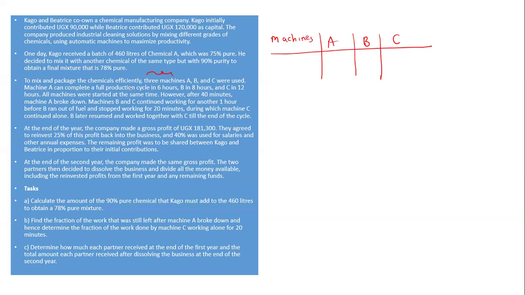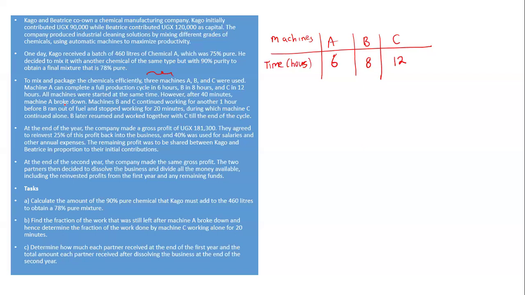Now, here we have what is called a production cycle. Machine A can complete a full production in 6 hours. Here I'm going to say the time in hours. The first machine takes 6 hours, the second machine B takes 8, and this one takes 12 hours.